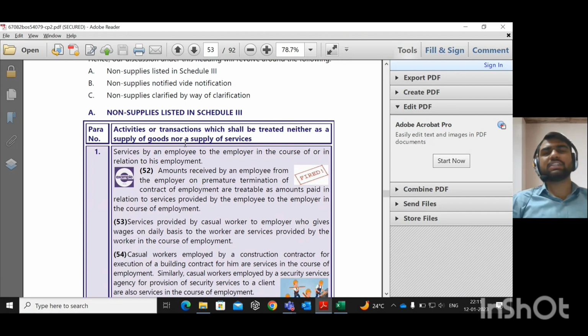It is not gratuity, PF and all, not that thing. The employer is engaged in some sort of business, and for not doing this type of business, the employer will give some amount to the employee. After cessation of the employment, that means the employer-employee relationship has ended. So the amount which the employee has received from the employer is liable to GST.